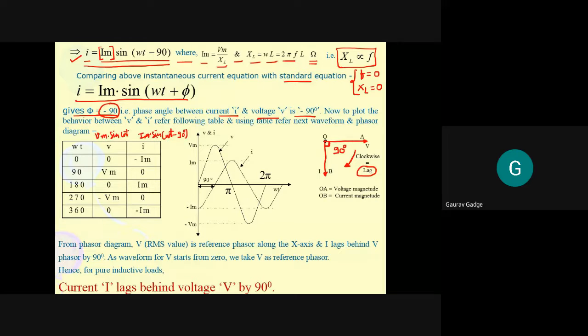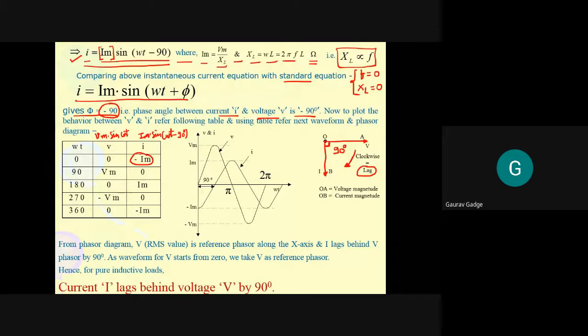I equal to Im sin of minus 90. And what is sin of minus 90? Minus 1. That gives you minus Im. So what is the value of I at omega t equal to 0? The value of I at omega t equal to 0 is minus Im.